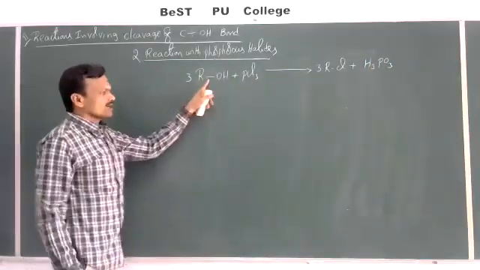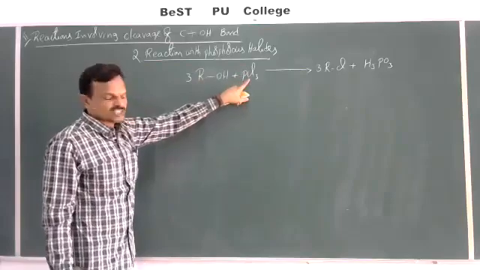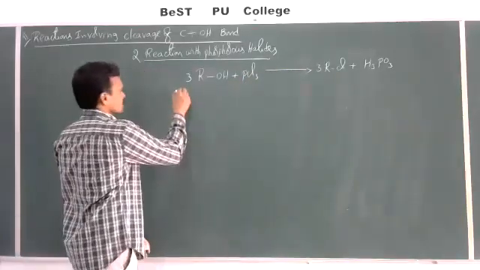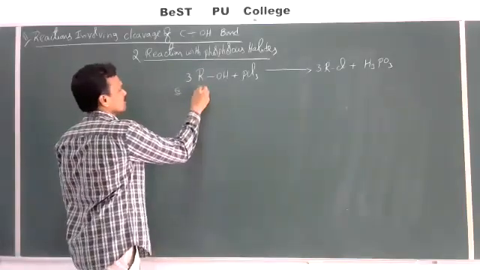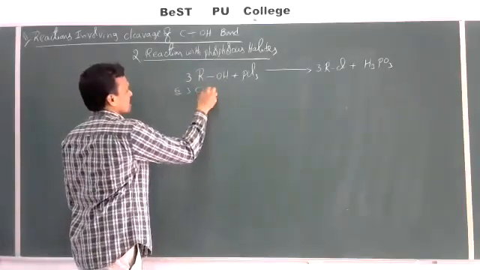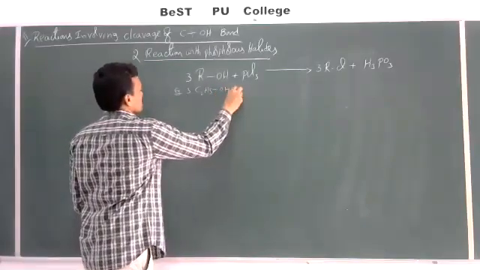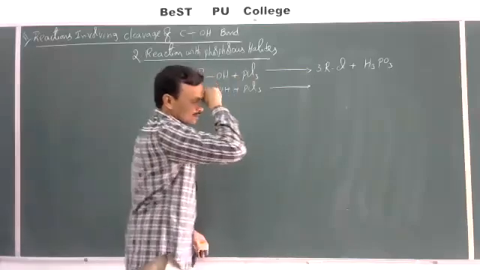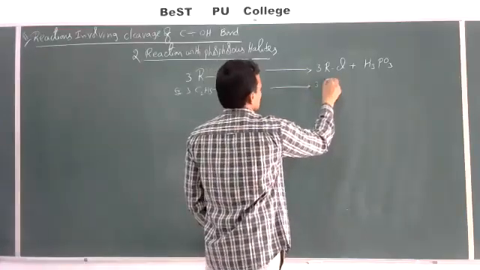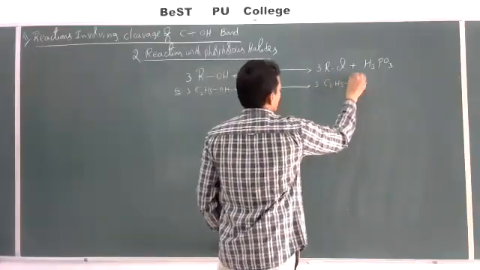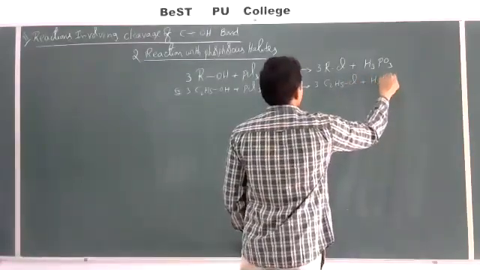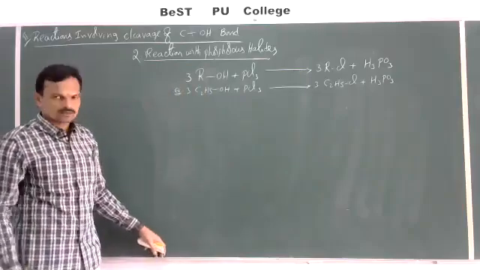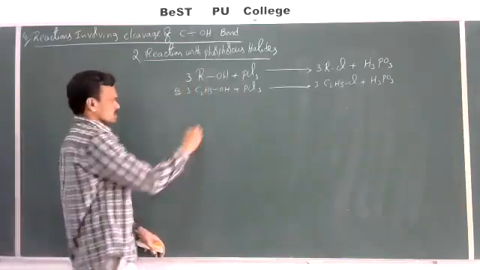Alcohols react with phosphorus trichloride to give alkyl chloride. An example for the same: when ethyl alcohol is allowed to react with phosphorus trichloride, PCl3, then we can get 3 moles of ethyl chloride plus H3PO3, phosphorous acid. This is next.